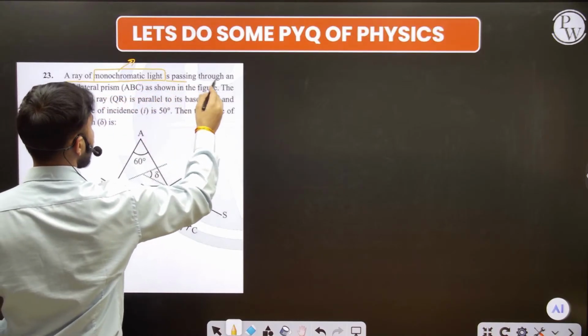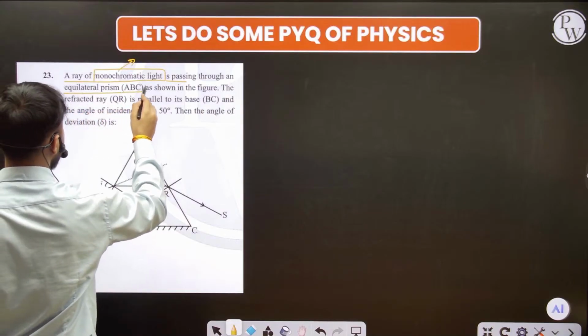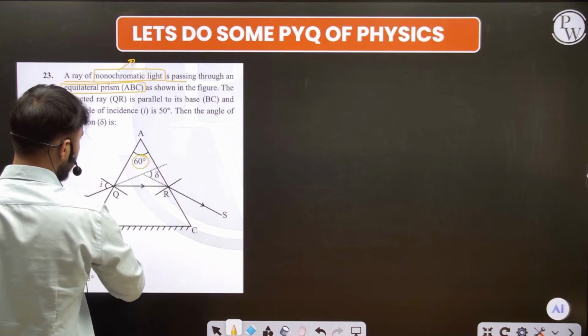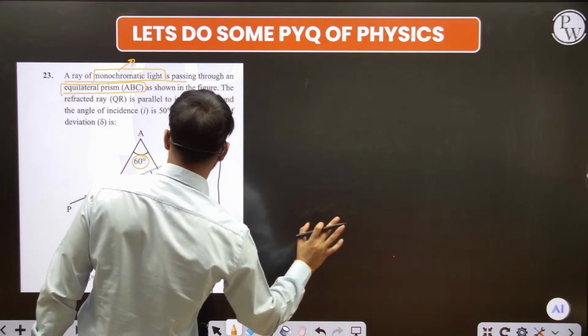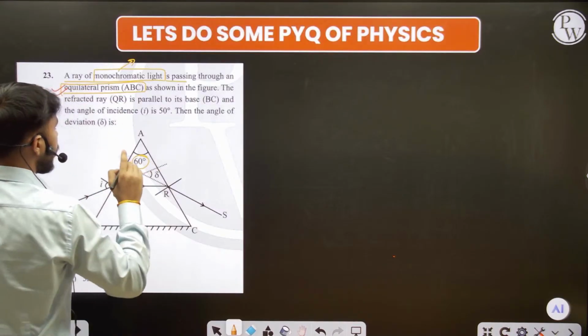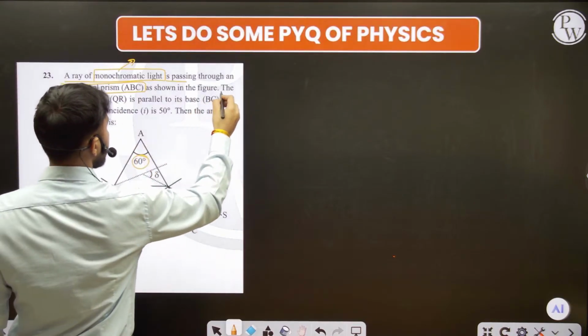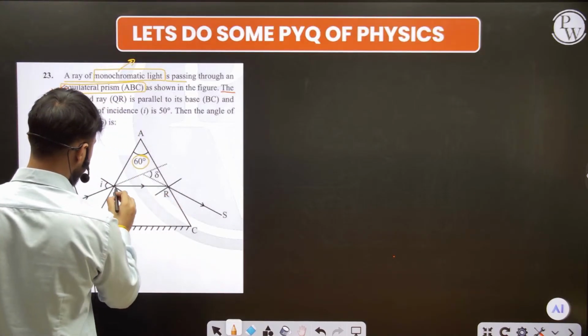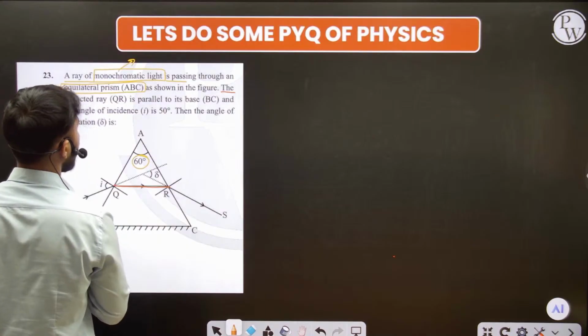Monochromatic light is passing through an equilateral prism. Okay, if it is the equilateral prism and the question has not given the 60 degree, then remember, whenever we have the equilateral prism, the angle is always 60 degree. It is the complete basic math. Fine. The refracted ray, that is the QR. Okay, QR is the refracted ray.